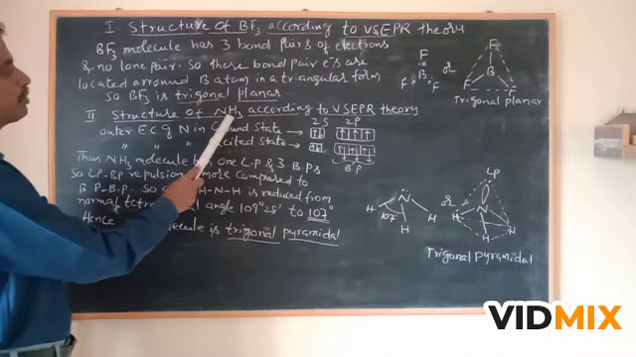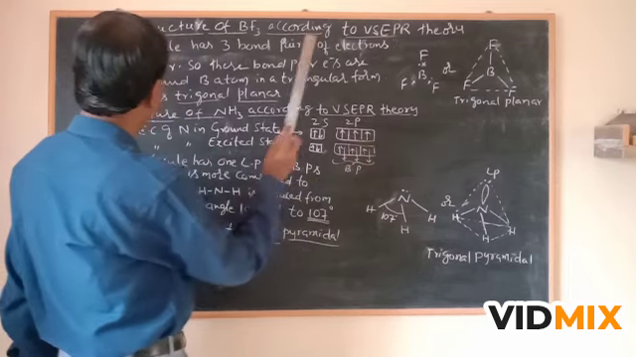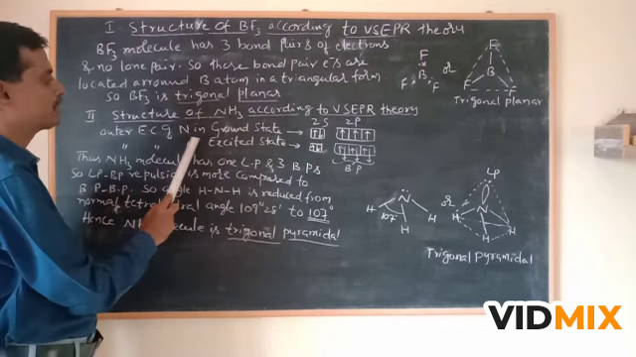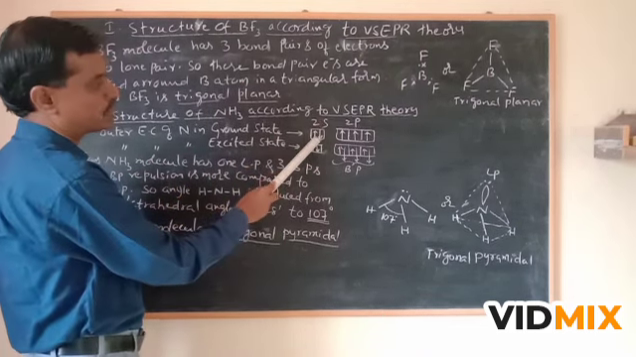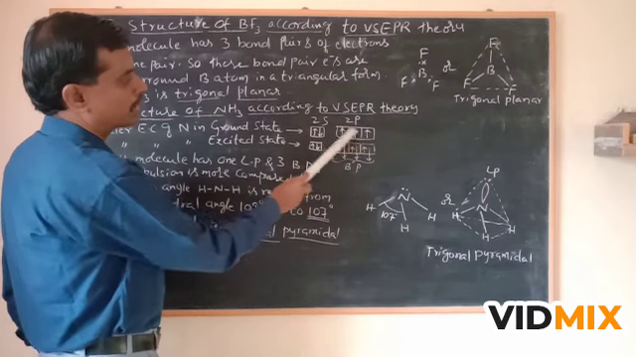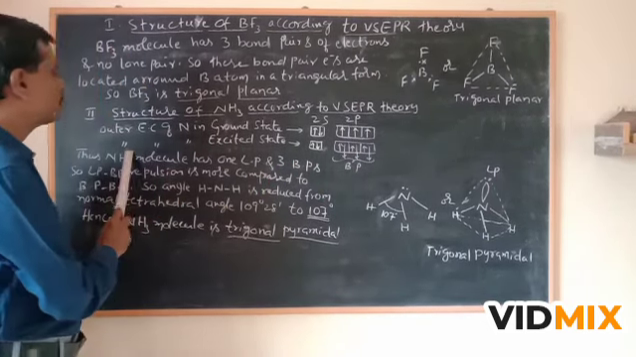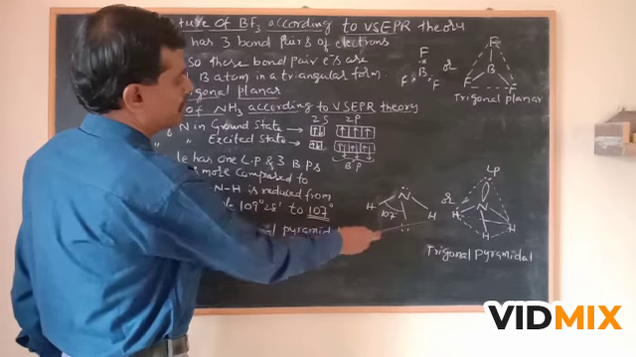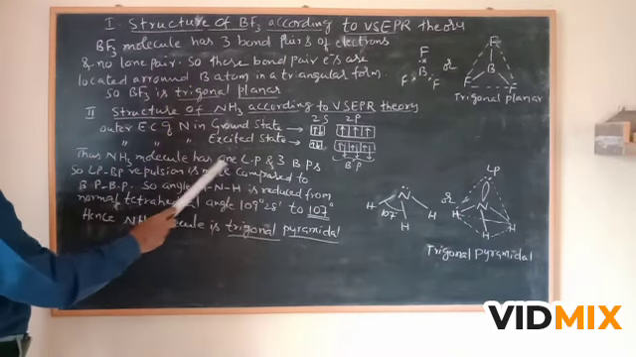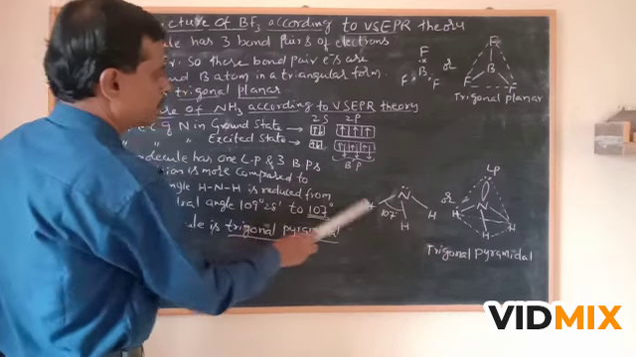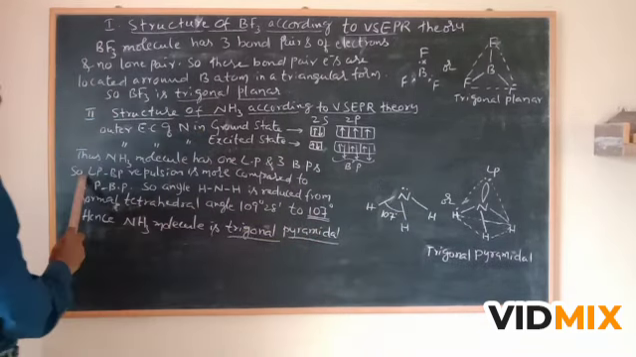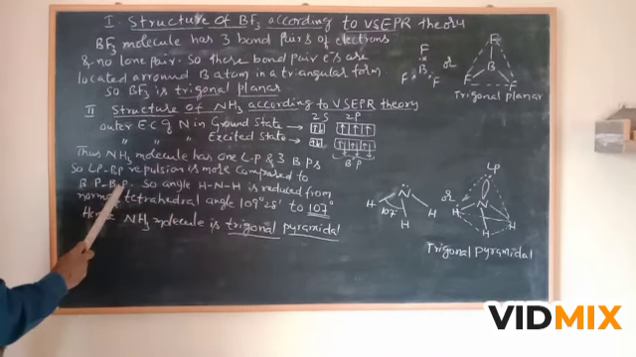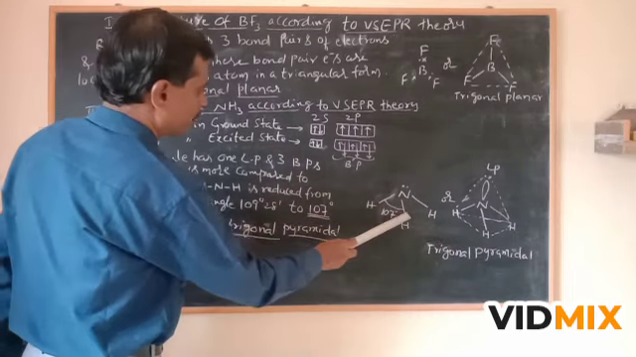Second, the structure of the ammonia NH3 molecule according to VSEPR theory. Here, the outer electronic configuration of nitrogen in the ground state has 5 valence electrons: 2s contains 2 electrons, and 2p contains 1 electron in each of the 3 different p orbitals. In the molecule, the 3 electrons come from the 3 hydrogen atoms. So the ammonia molecule has 1 lone pair and 3 bond pairs. Lone pair-bond pair repulsion is more compared to bond pair-bond pair repulsion.